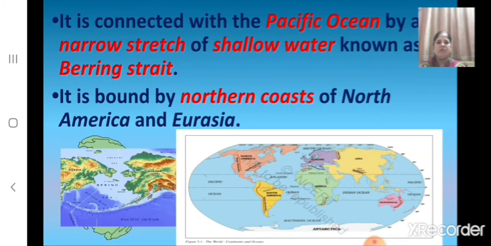Children, how is the Arctic Ocean connected with the Pacific Ocean? The Arctic Ocean is connected with the Pacific Ocean by a narrow stretch of shallow water. And what is it known as? It is known as Bering Strait. Children, what do you mean by strait? A strait is a narrow passage of water connecting two large water bodies like seas and oceans. And what is it bound by? The Arctic Ocean is bound by northern coasts of North America and Eurasia.